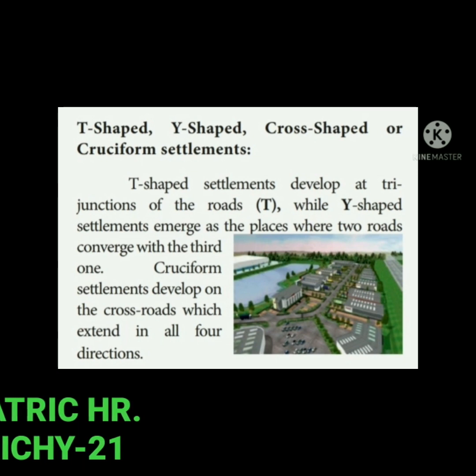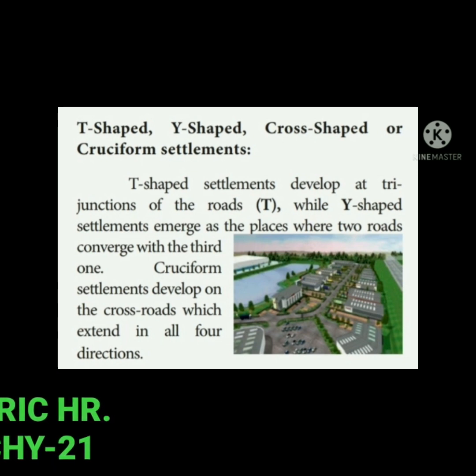T-shaped, Y-shaped, cross-shaped or cruciform settlement. T-shaped settlement develops at the tri-junctions of the roads, while Y-shaped settlement emerges at a place where two roads converge with the third one. Cruciform settlement develops on the crossroads and extends in all four directions.